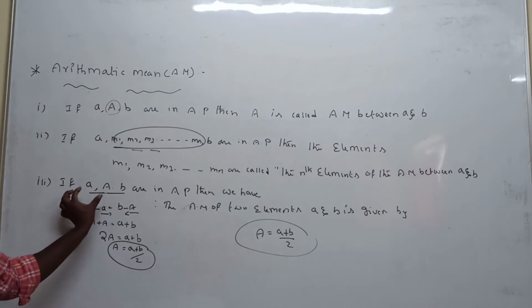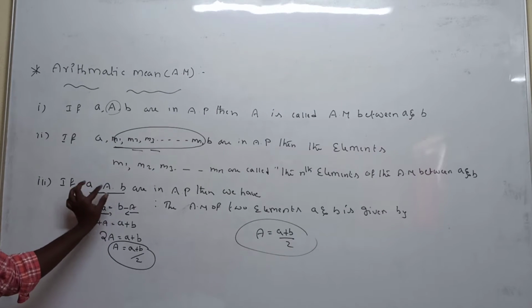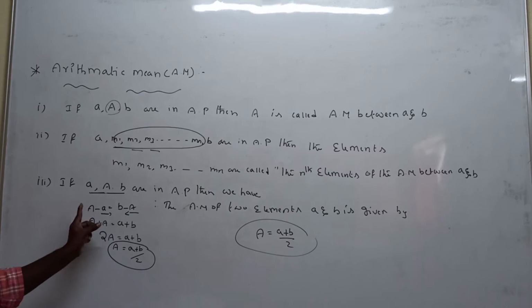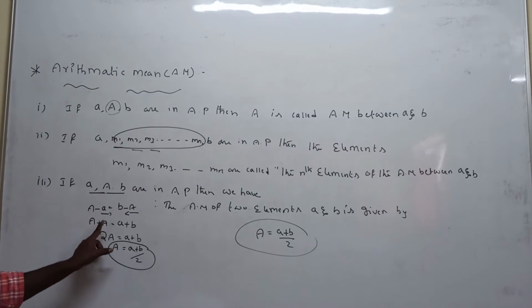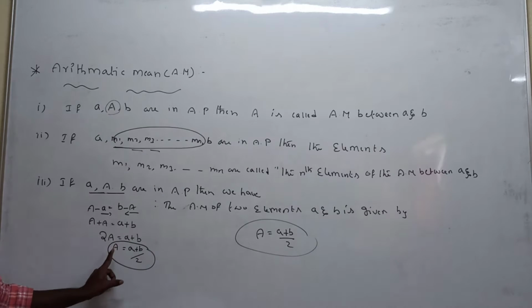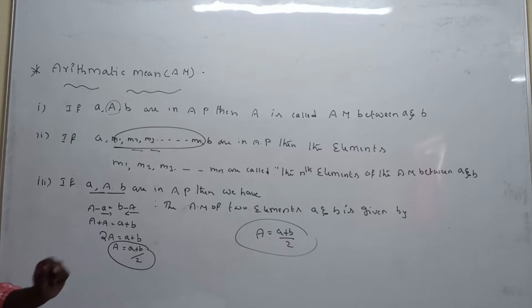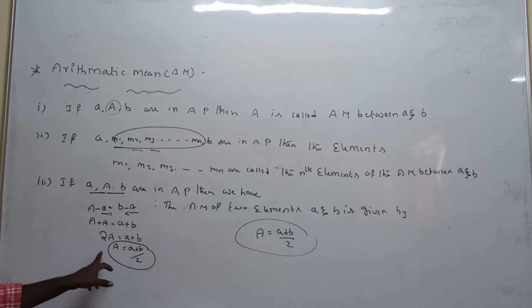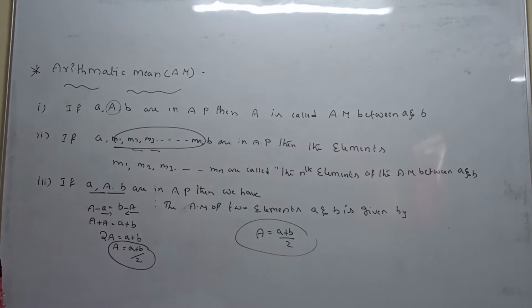So we take the differences and both are equal: capital A minus a is equal to b minus capital A. Capital A we take to one side, a and b to the other side. So minus a on the left-hand side goes to the right-hand side, A plus A is 2A, 2A is equal to a plus b, capital A is equal to (a plus b) by 2. This is nothing but the arithmetic mean between a and b, given by (a plus b) by 2.